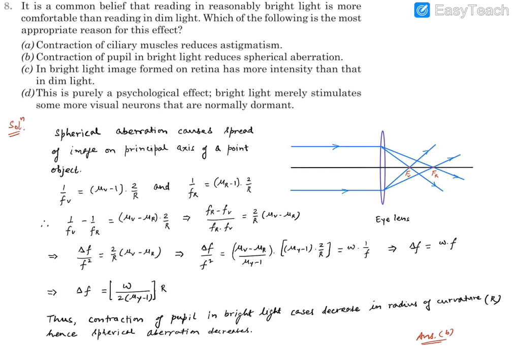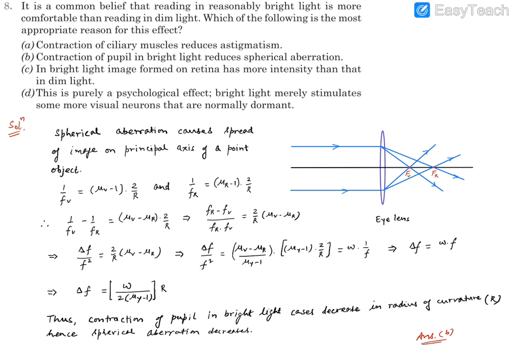Now, what does this contraction do? If these muscles are contracting, then the eye lens is going to be flattened. So the radius of curvature is going to reduce. Since the radius of curvature is reducing, this delta f is going to reduce. That means aberration is going to be reduced. That means the image spread is going to be concentrated at a single point or location, that means on the retina, and you will find it easier and more comfortable to read.